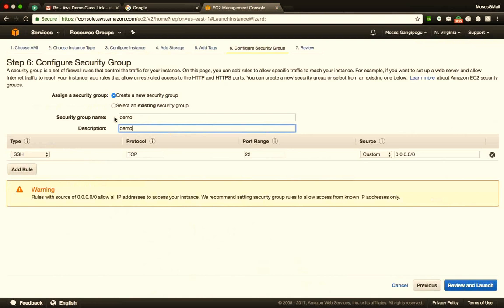And now this screen shows me all the different settings that I've done so far. If you see, at the very first, I had selected the AMI. Then I selected the server type, that is T2 micro, and different stuff like that. Then I'll click on launch.